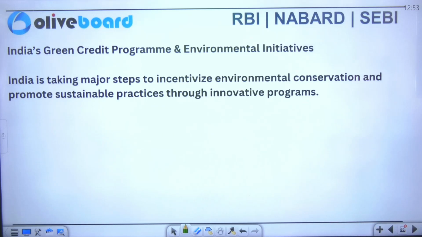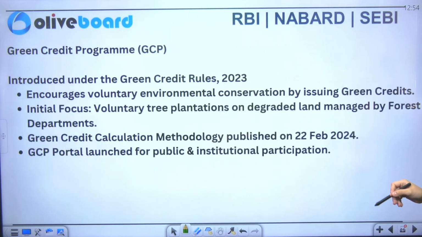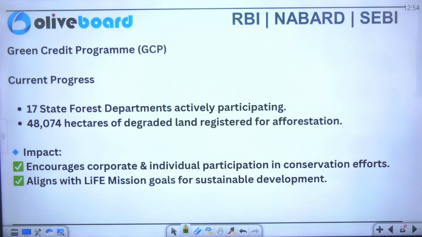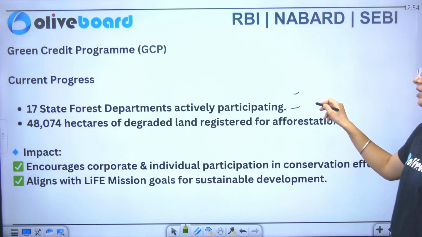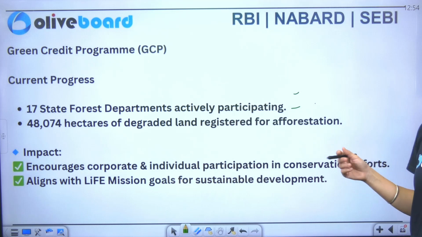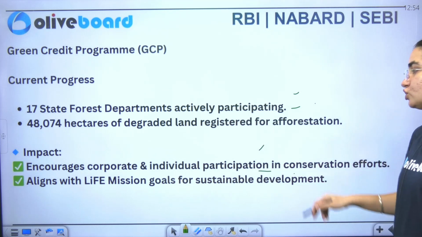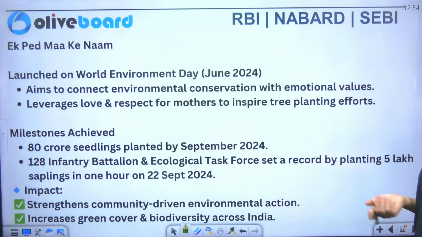Now here we have India's Green Credit Program and environmental initiatives, in which it is said that we are stepping up to incentivize environmental conservation and to promote sustainable practices through innovative programs. The Green Credit Program was introduced under the Green Credit Rules 2023. It specifically encourages voluntary environmental conservation by issuing green credits. Now if I talk about current progress, 17 state forest departments have been actively participating here. What is the impact? It encourages corporate and individual participation, and it is aligned with the LiFE mission goal. So you can see the impact.